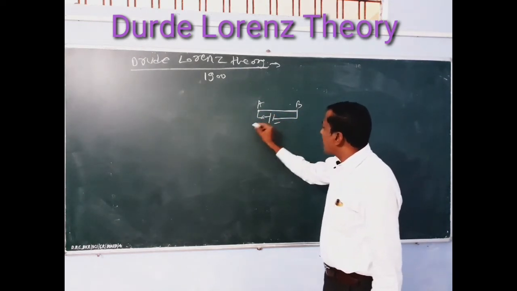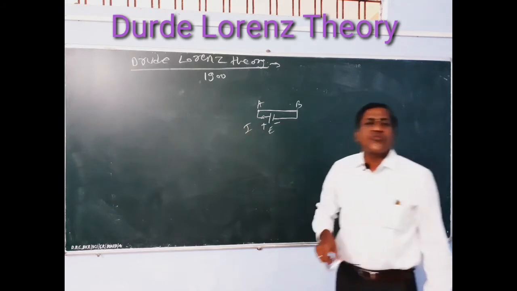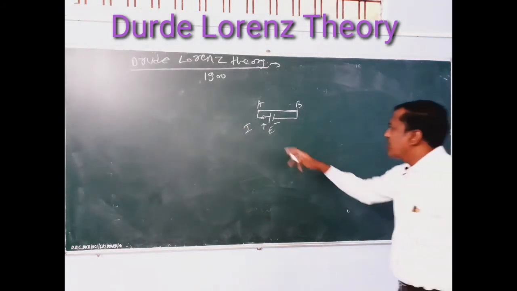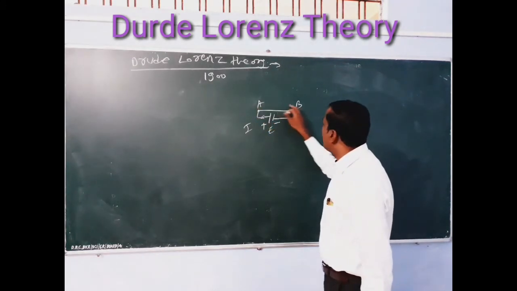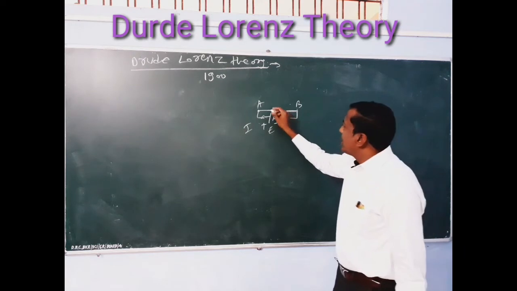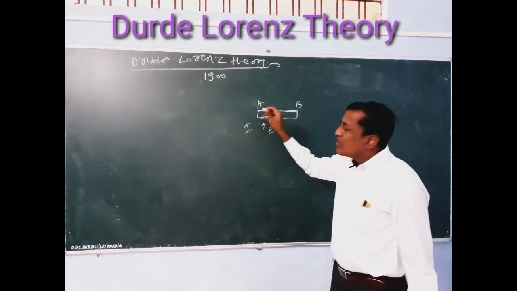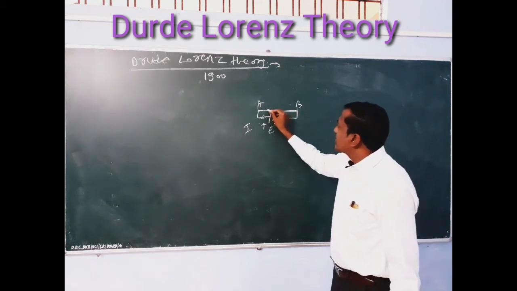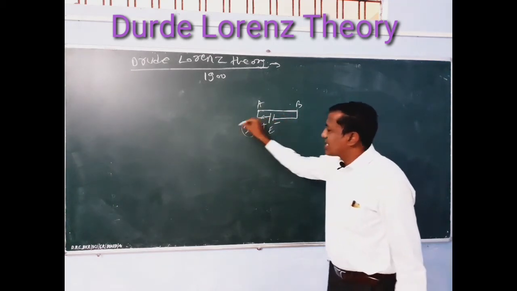What happens when we apply the electric field? Electric current flows from higher potential to lower potential, means from A to B. When current flows, there is a collision between electrons and atoms, and that constitutes the flow of current.